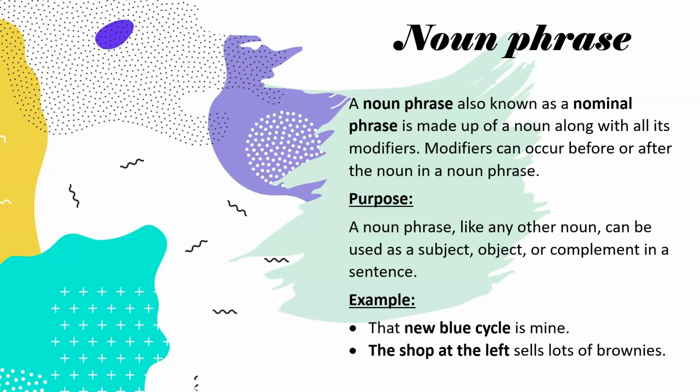That new blue cycle is mine. The shop at the left sells lots of brownies. Now in both these sentences, the words which are bold, new blue cycle, the shop at the left, they are noun phrases.